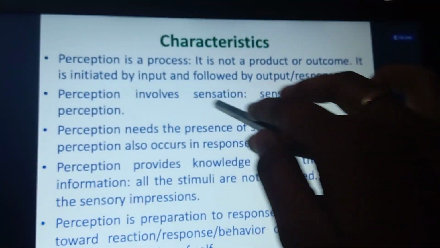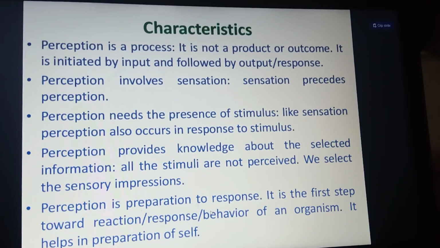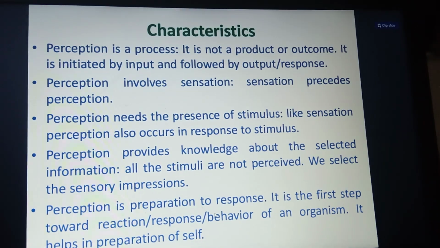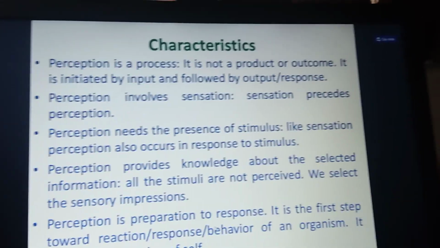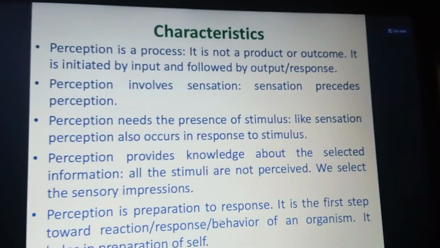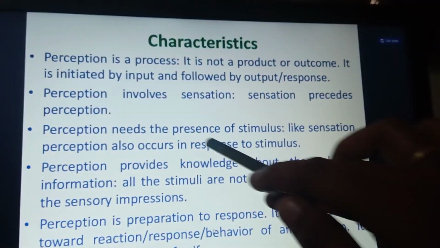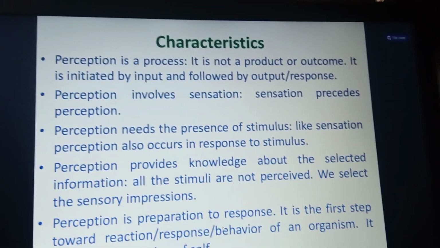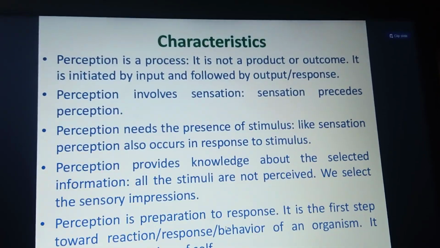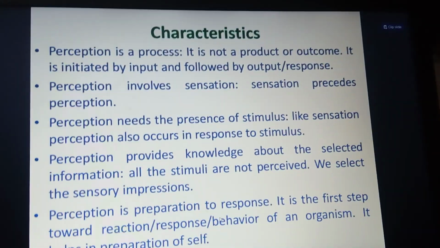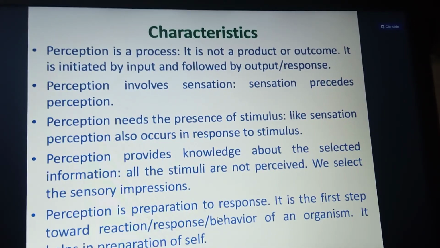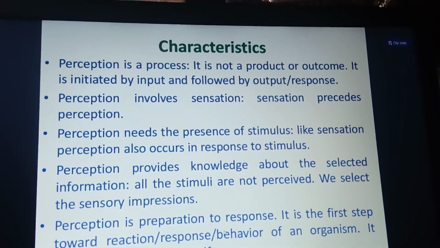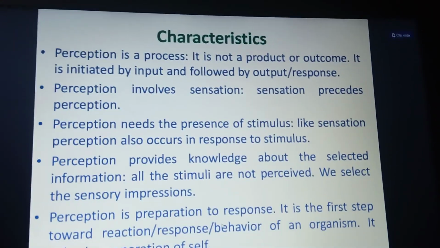Next, perception involves sensation. From the sensory organs, like touch, smell, vision, and hearing, everything we take in is sensation. That is one of the characteristics of perception, and it also requires the presence of a stimulus. Presence of a stimulus means a response to the object. For example, in the introduction I gave the example of a ghost behind you when nothing else is there, but as a response to the stimuli, you perceive that something is happening.